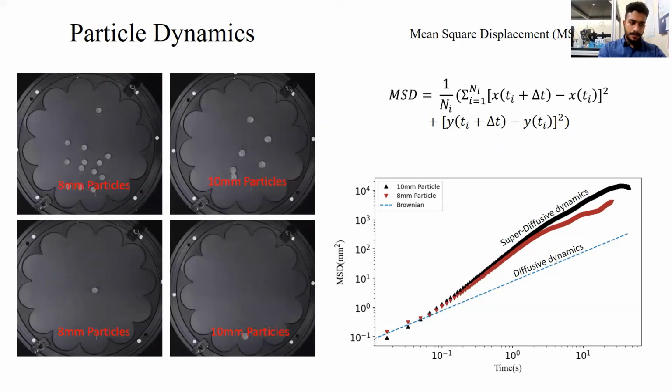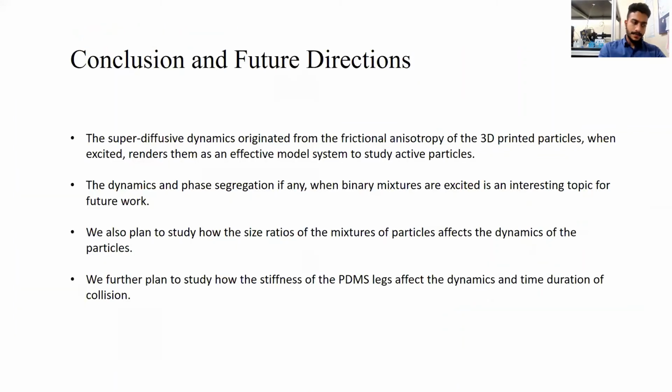So I'm winding up my presentation with these concluding remarks. The superdiffusive dynamics originate from the friction anisotropy of the 3D printed particles, which, when excited, renders them an effective model system to study active particles. The dynamics and phase aggregation, if any, when binary mixtures are excited is an interesting topic for future work. We also plan to study how the size ratios of the mixtures of particles affect the dynamics. We further plan to study how the stiffness of the PDMS legs affects the dynamics and the time duration of the collision.